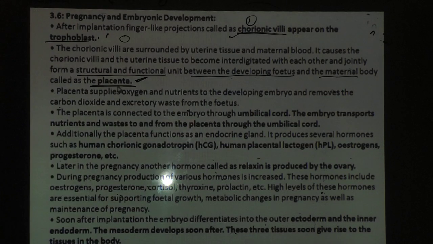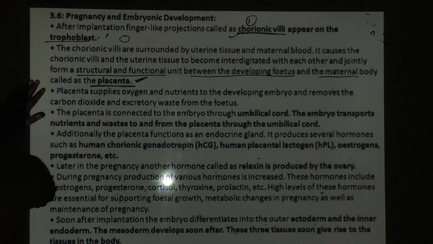पहले chorionic villi बनी, projection बना, और placenta का development हुआ. The placenta supplies the... question आ रखा है, what are the functions of placenta? हमारी जो ये आपके पास में नाभि, इसका संबंध मदर के साथ में था, वो that is the part of placenta at the previous condition.